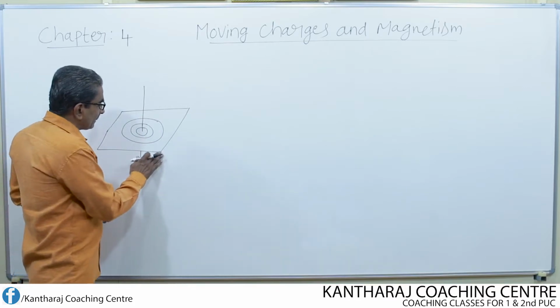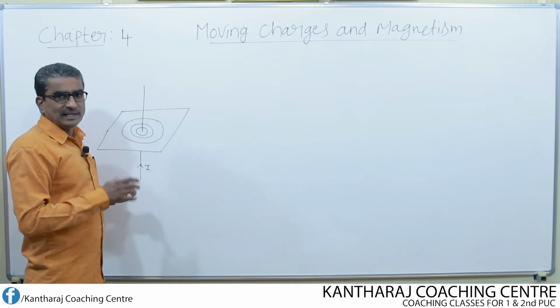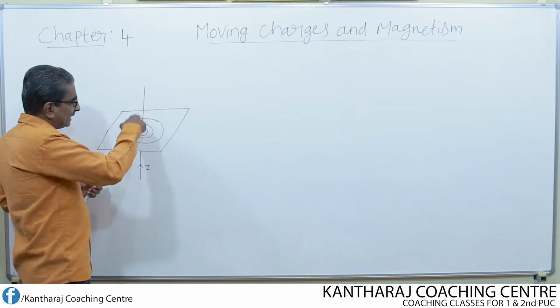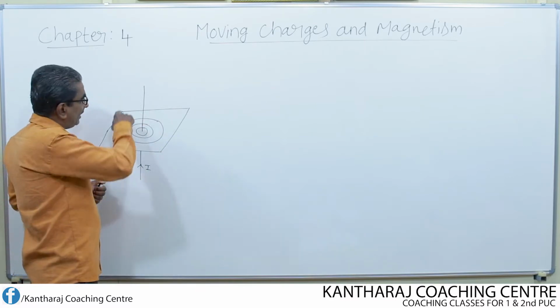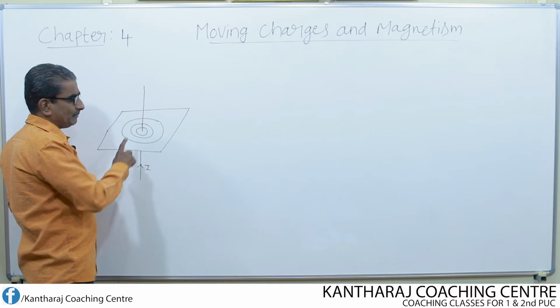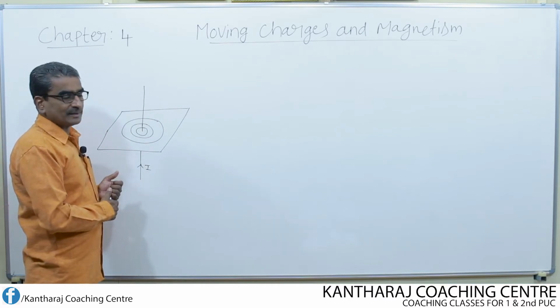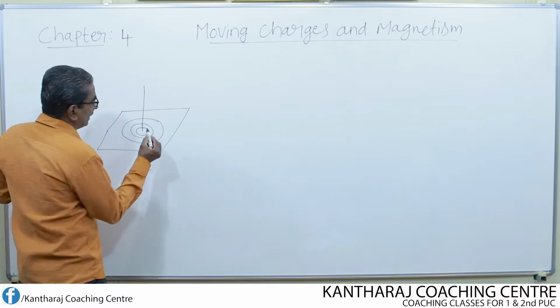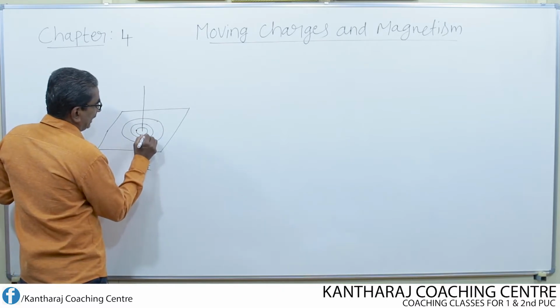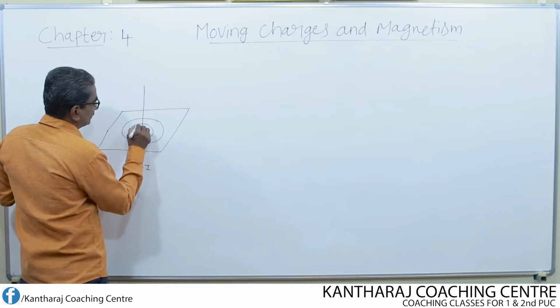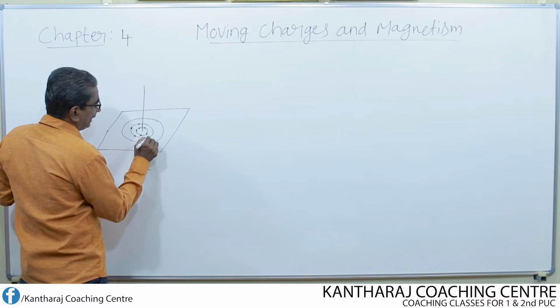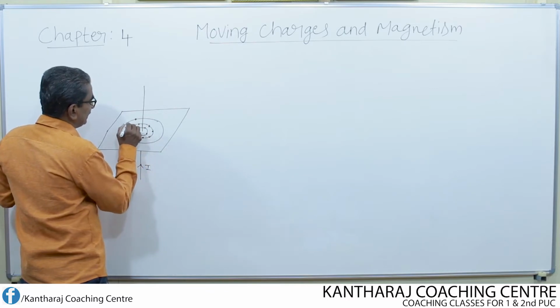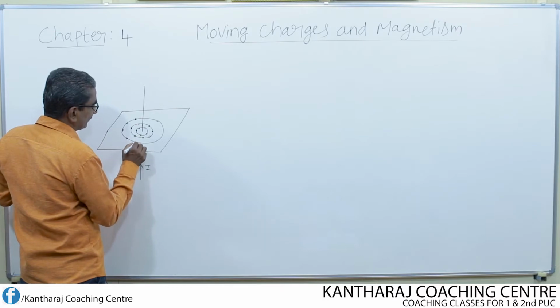What does it reveal? It reveals that there exists a magnetic field all around the conductor when current passes through it, and because of that magnetic field, the iron filings, fine particles of iron, align themselves in the form of concentric circles.